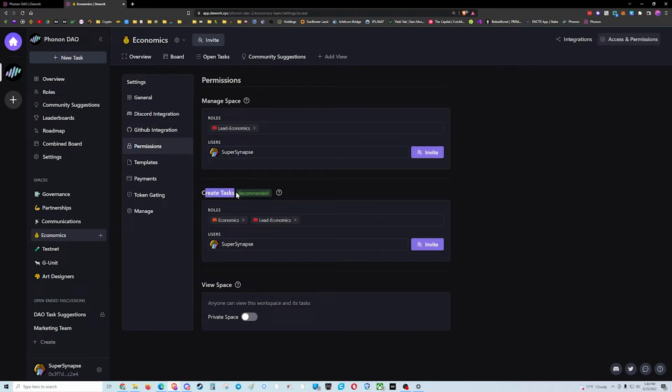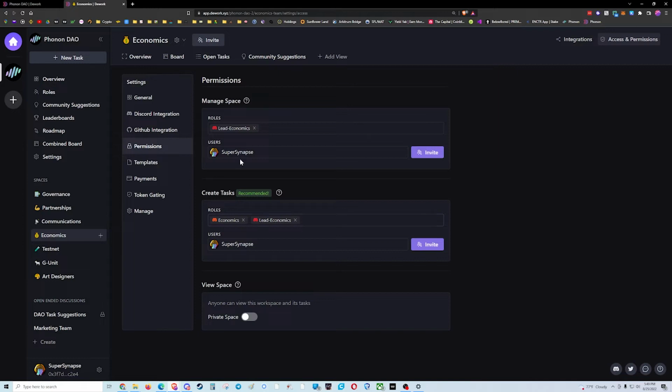In the create tasks here, I have a lead economics as well as an economics role. So we could have people who aren't the leader managing the space. They aren't the ones who pay out or do other associated things to the managing, but they're able to create tasks. So you can kind of see this as a second in command.